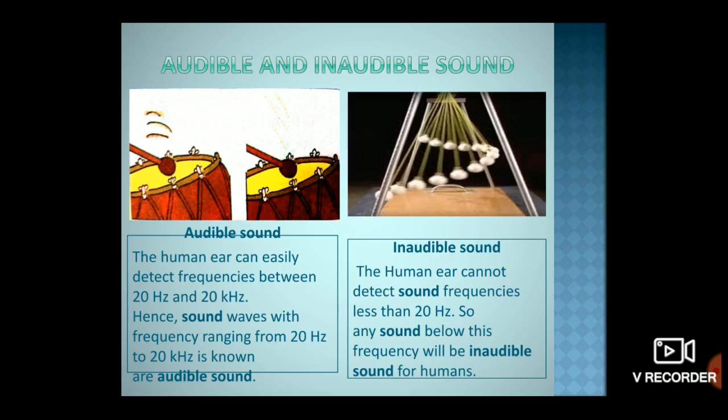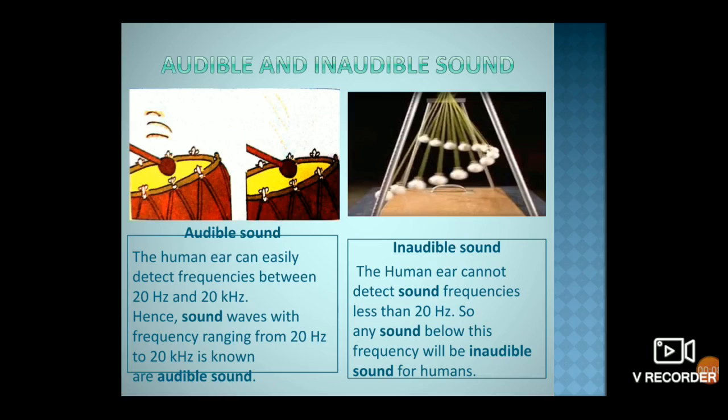So frequencies from 20 Hz to 20 kilohertz make up the audible range. If the frequency is less than 20 Hz, we call it infrasonic. If the frequency is more than 20 kilohertz, it is called ultrasonic. So infrasonic and ultrasonic sounds are inaudible to human beings. Hope this is clear, the audible and inaudible sounds for the human ears.